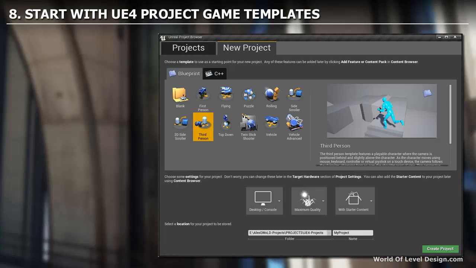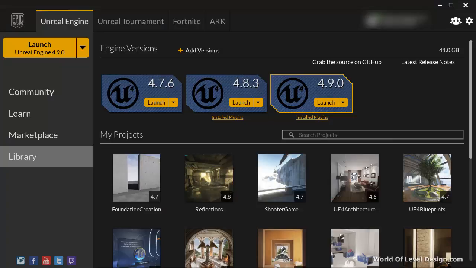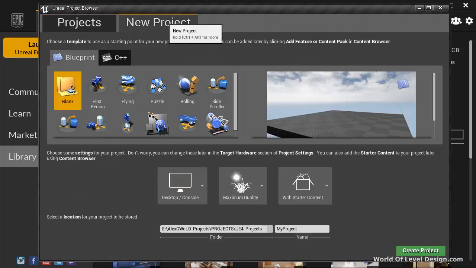As you start your very first Unreal Engine 4 project, you want to use one of the game templates that comes with Unreal Engine. When you launch Unreal Engine Launcher, go ahead and open up the Unreal Engine version that you're working with. And when you click over to New Projects, you will have a set of game templates with basic gameplay mechanics already scripted for you.